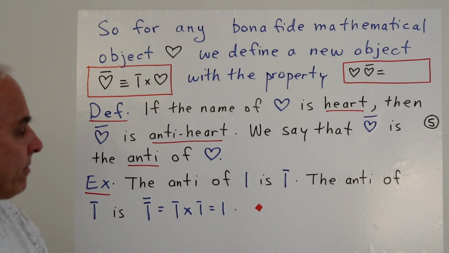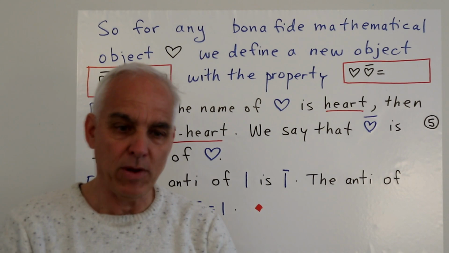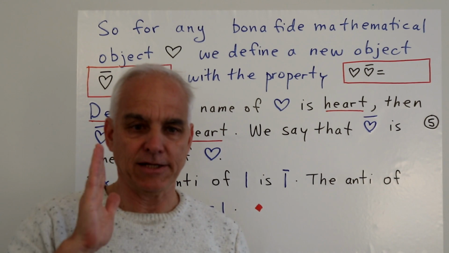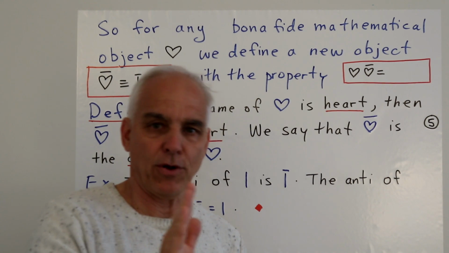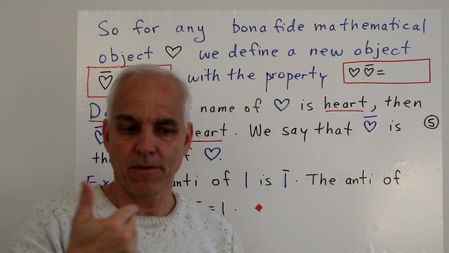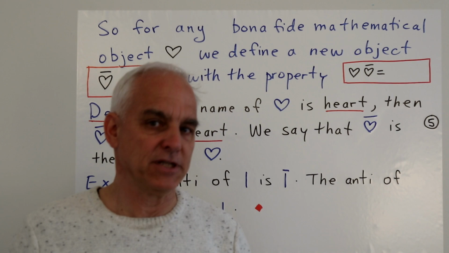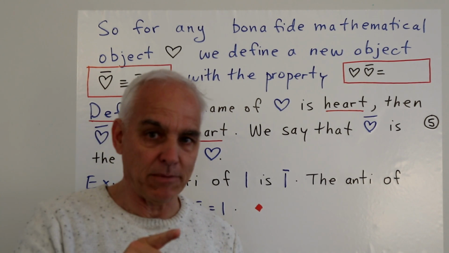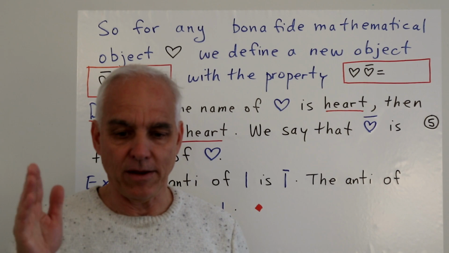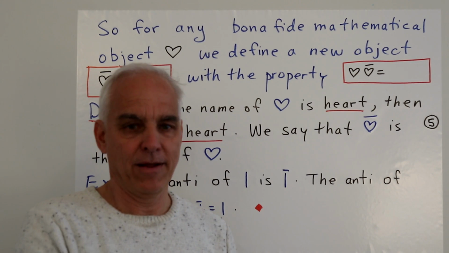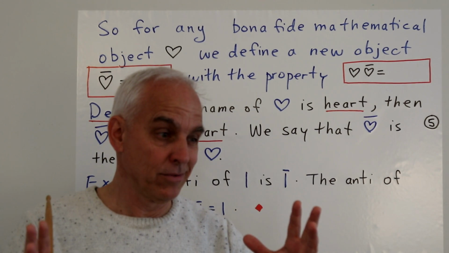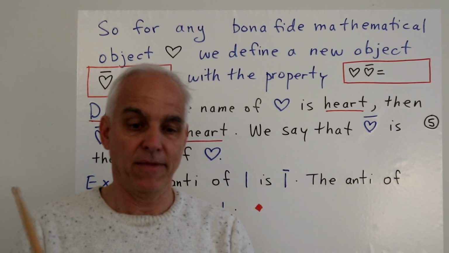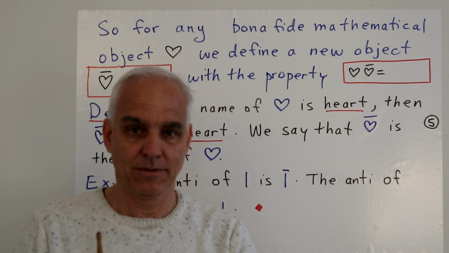So we want this to be true across the board, in the same way as the particle-antiparticle duality works across the board for elementary physics. It's not just an electron and a positron or a proton and antiproton. This is a general kind of symmetry that's going to apply to any kind of legitimate mathematical object that we're able to construct.